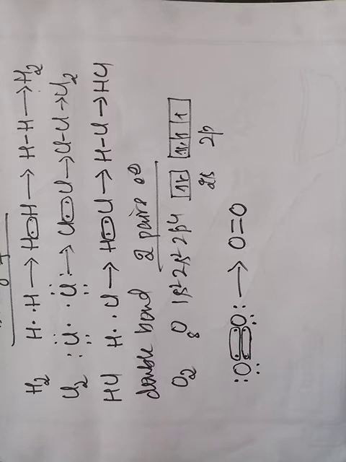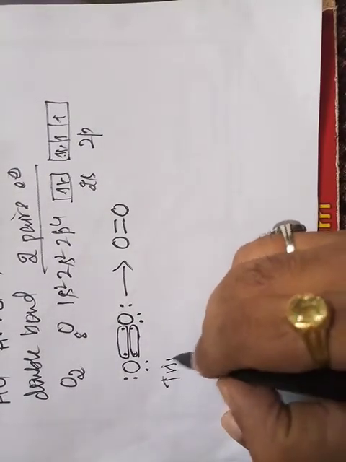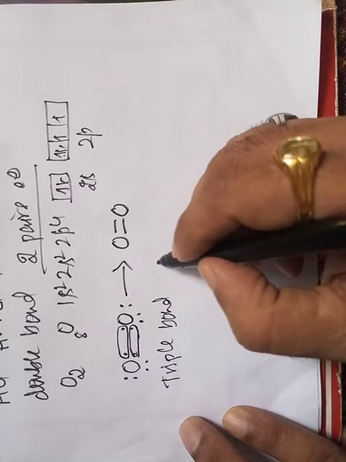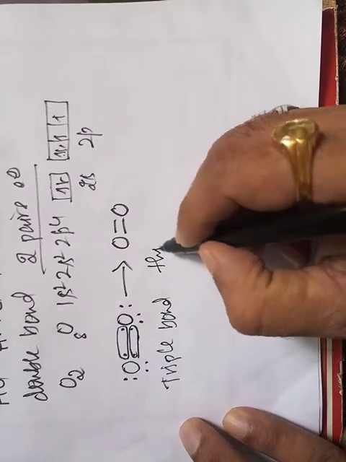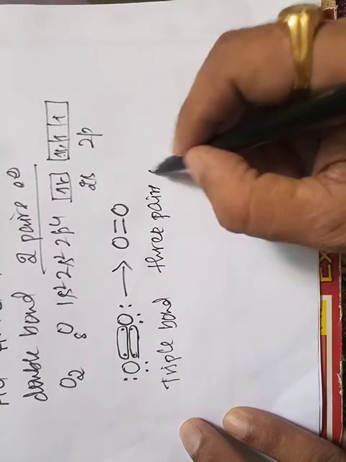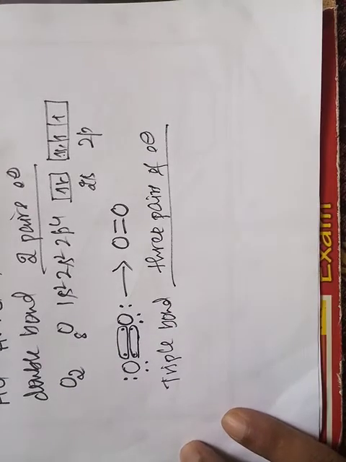Similarly, a triple bond is formed when three pairs of electrons are shared between the two atoms.